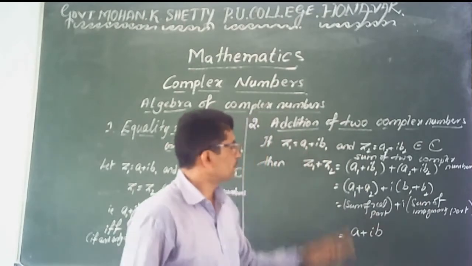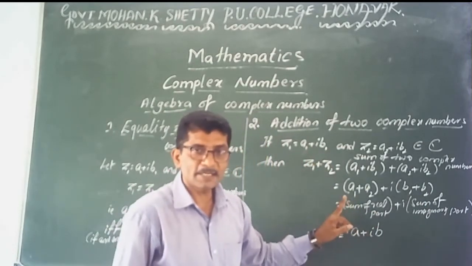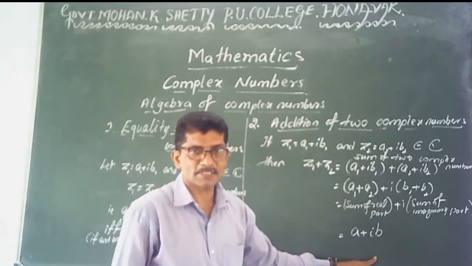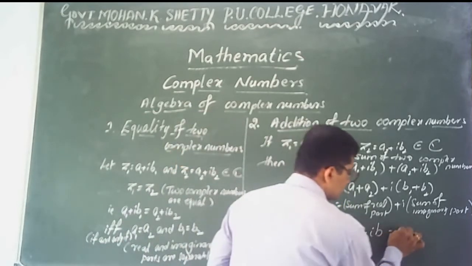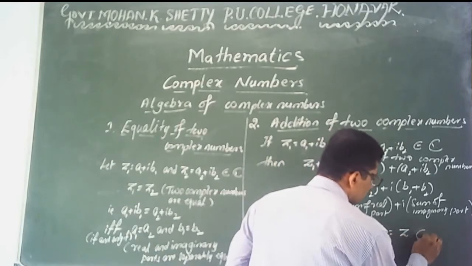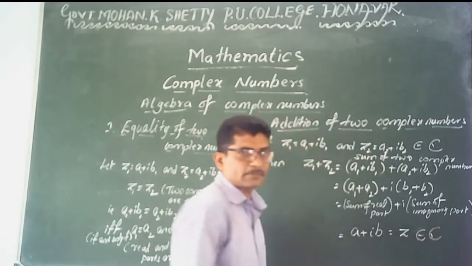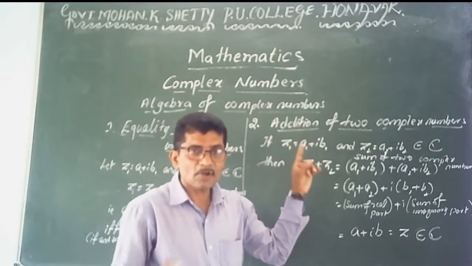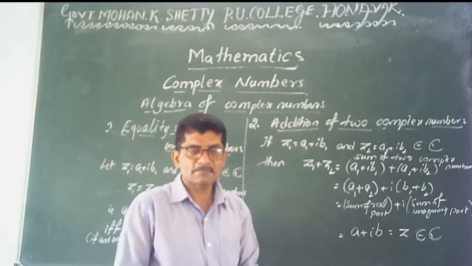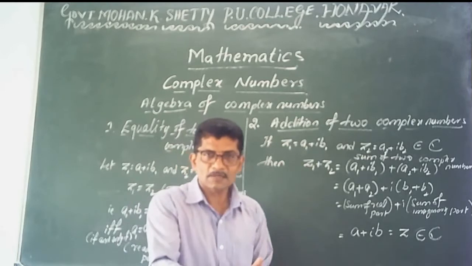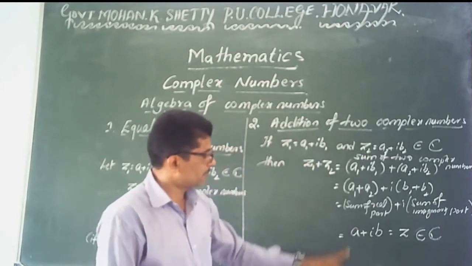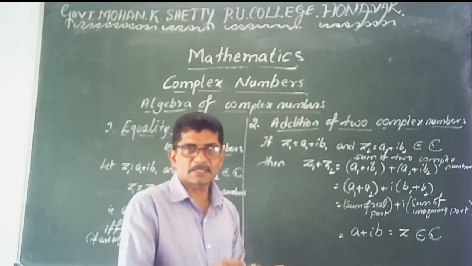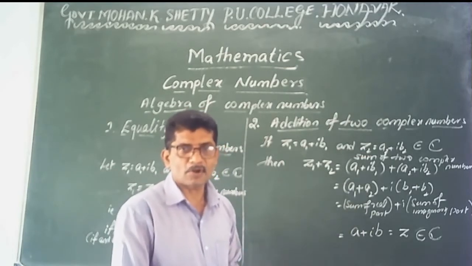It means the sum of two complex numbers is again a complex number. It means this value z belongs to the set of complex numbers, therefore addition is closed under the set of complex numbers. ಎರಡು ಕಾಂಪ್ಲೆಕ್ಸ್ ನಂಬರ್ಸನ್ನು ಆ್ಯಡ್ ಮಾಡಿದರೆ ಪುನಃ ಕಾಂಪ್ಲೆಕ್ಸ್ ನಂಬರ್ಸೇ ಬರುತ್ತೆ ಅಂತ. ದೇರ್ಫೋರ್ ಎಡಿಷನ್ ಅನ್ನೋದು ಇದಕ್ಕೆ ಬೈನರಿ ಆಪ್ರೇಷನ್. Addition is a binary operation on the set of complex numbers.